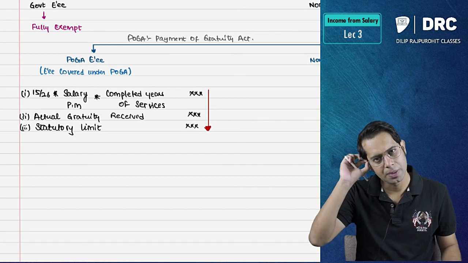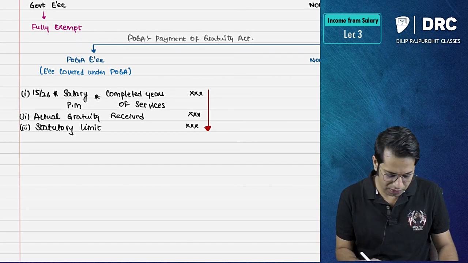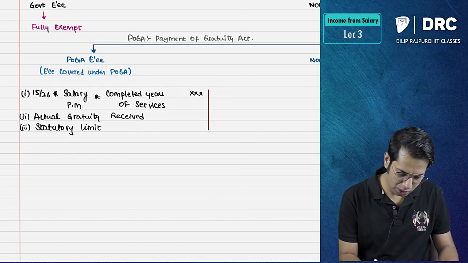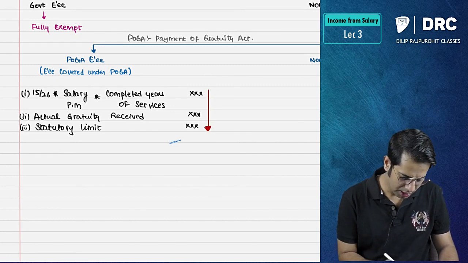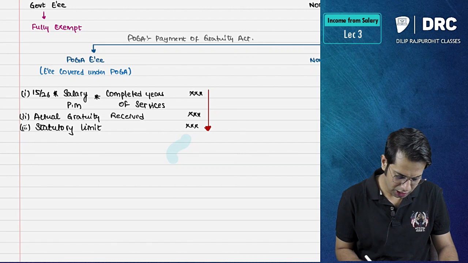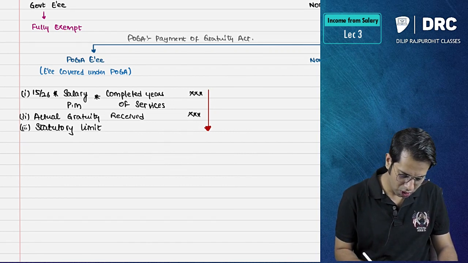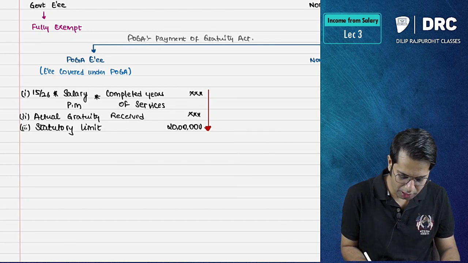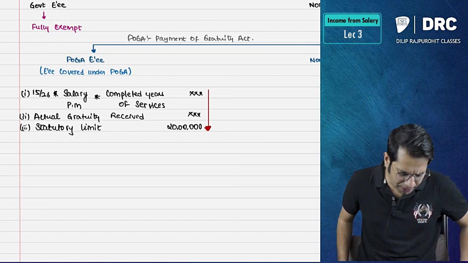As per income tax law, the maximum gratuity exemption which will be given will be, sir, you have not written the limit, you have written XXX. The maximum amount of exemption which will be given as per the Income Tax Act is how much, sir? 20 lakh rupees. Or statutory limit of 20 lakh rupees, whichever is less. Sir, what is this 15/26?